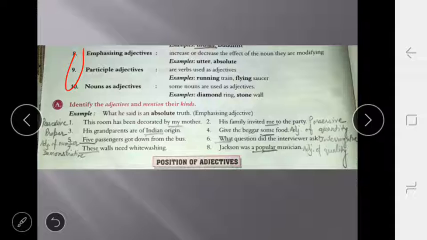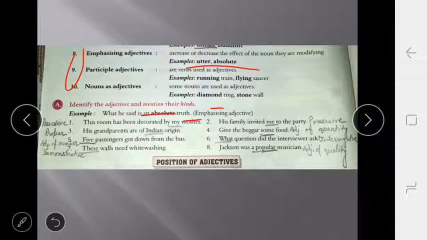Firstly, example. What he said is an absolute truth. Here truth is the noun. The sentence is talking about the truth. Truth is a noun, that is defined by the word absolute. Here absolute is an adjective, which kind? It is emphasizing. In emphasizing, utter, absolute, as you can read.